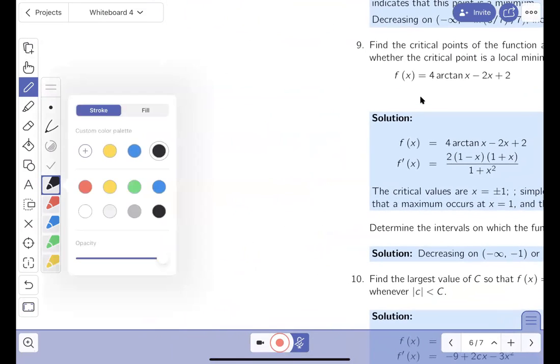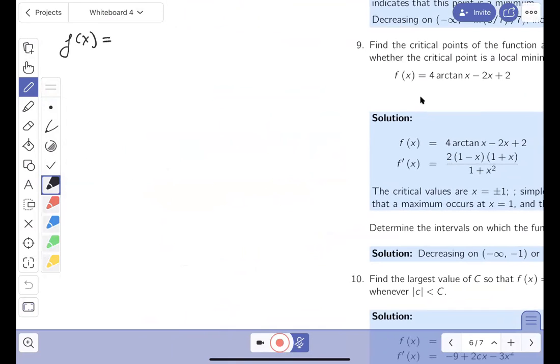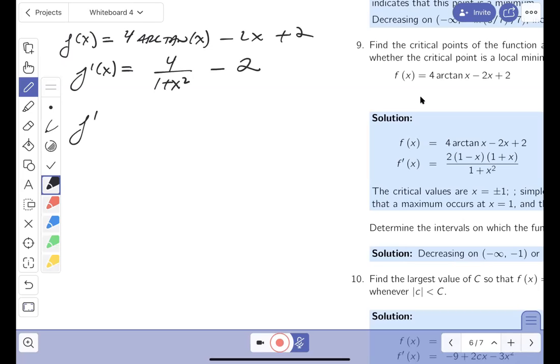So f of x is 4 times the arctangent of x minus 2x plus 2. f prime is going to be 4 over 1 plus x squared minus 2. That was easy. I like to write it as 1